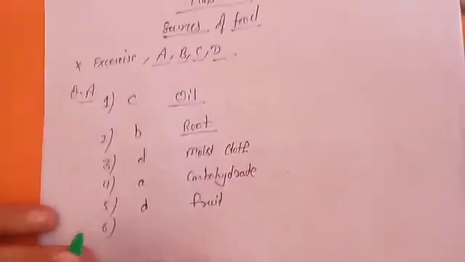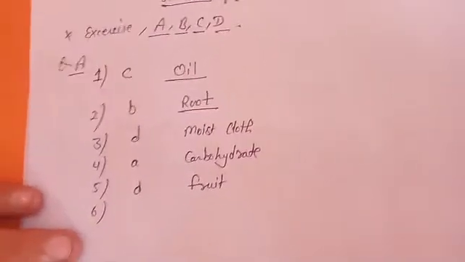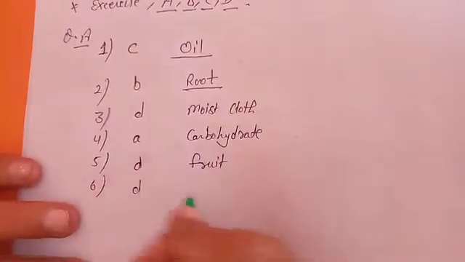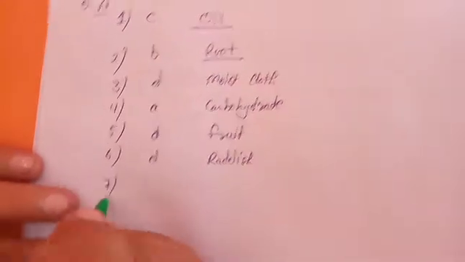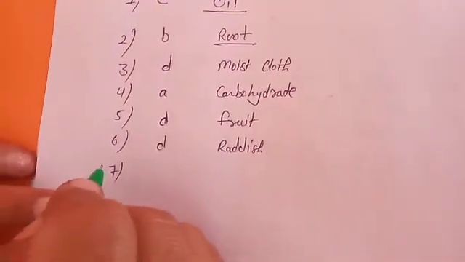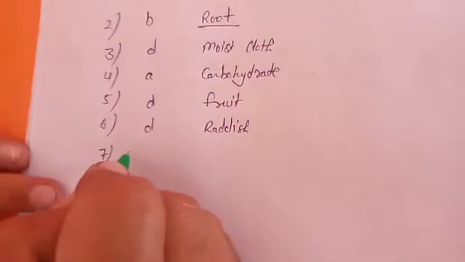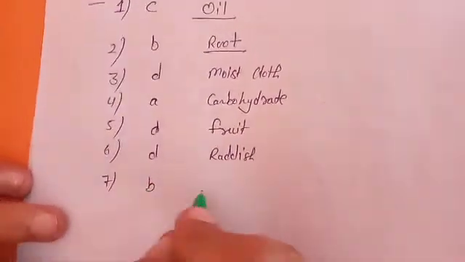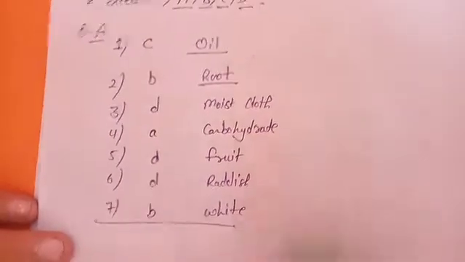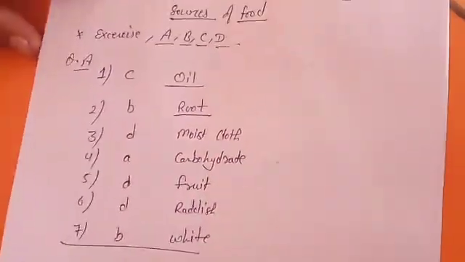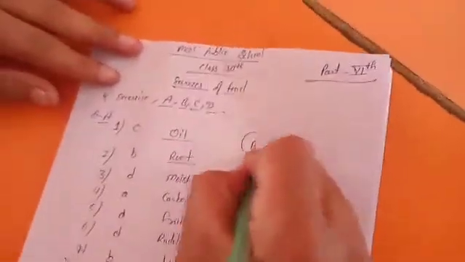Sixth, we eat the root of what? D, radish. Seventh, the last one, the color of the structure grown on the sprouted foods is B, that is white. So these are the answers for exercise A. Okay, next one is your B.